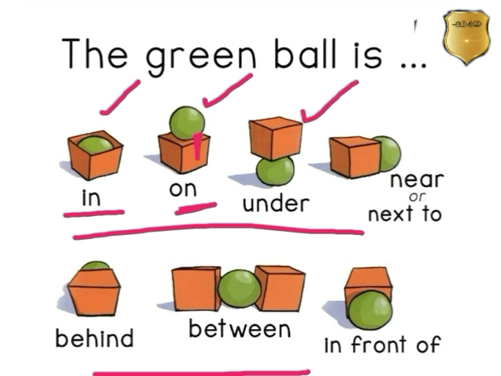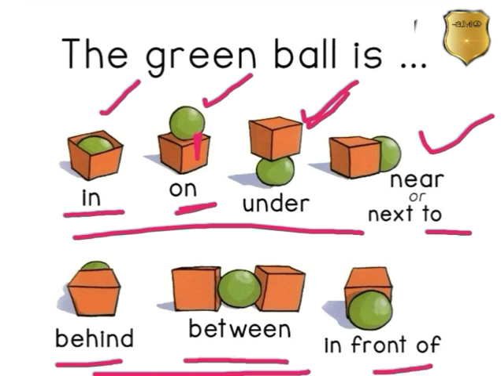In this picture, the ball is under the box, the ball is near the box or next to the box, the ball is behind the box, here the ball is between the boxes, and here the ball is in front of the box.